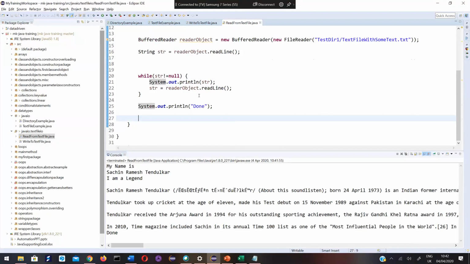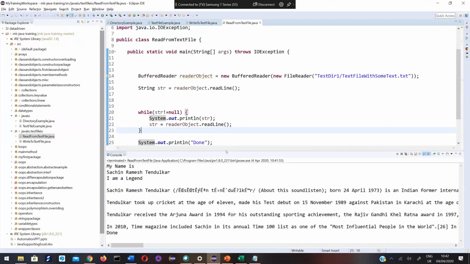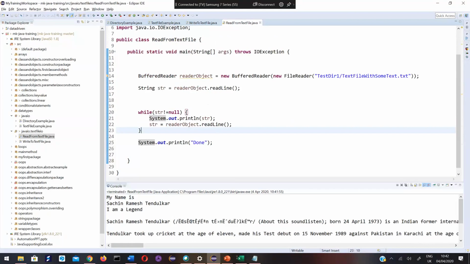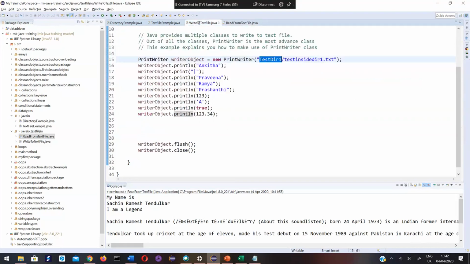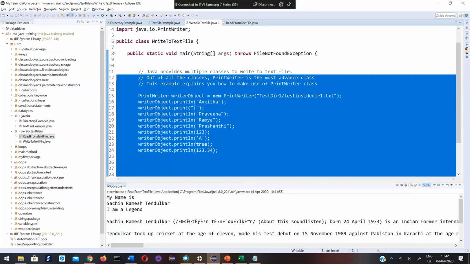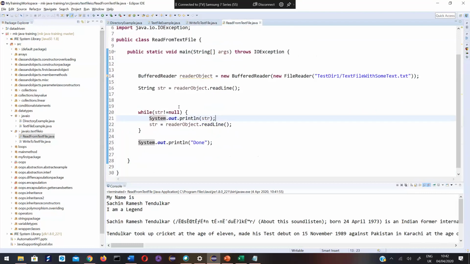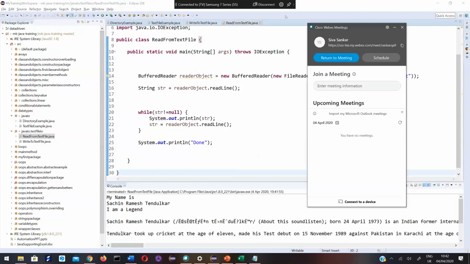Understood? Everyone understood this point? Simple, two classes we have created: one to write data to a file, another one to read data present in a file. Any doubts in this so far? Any confusion?